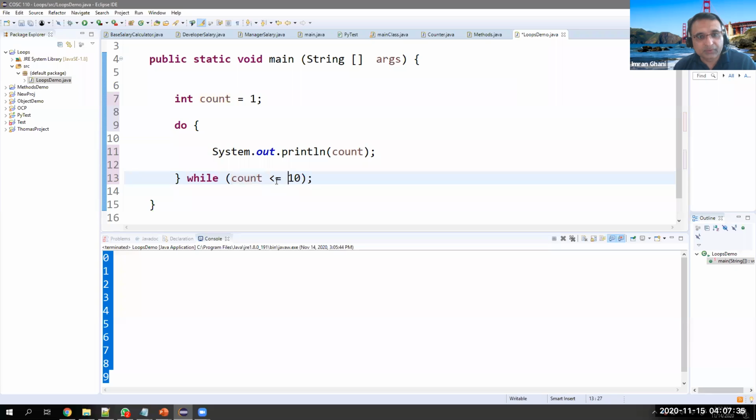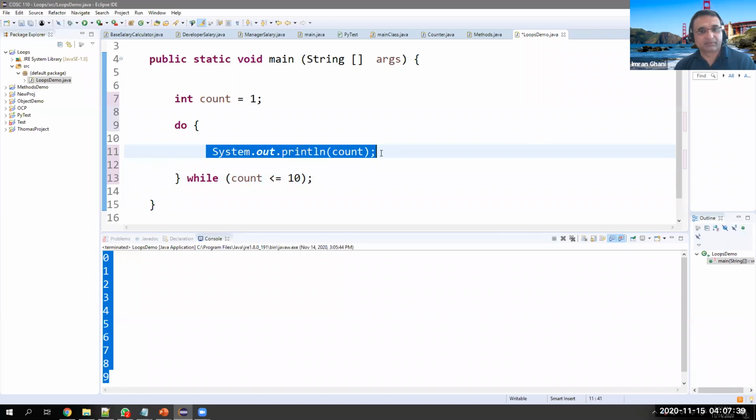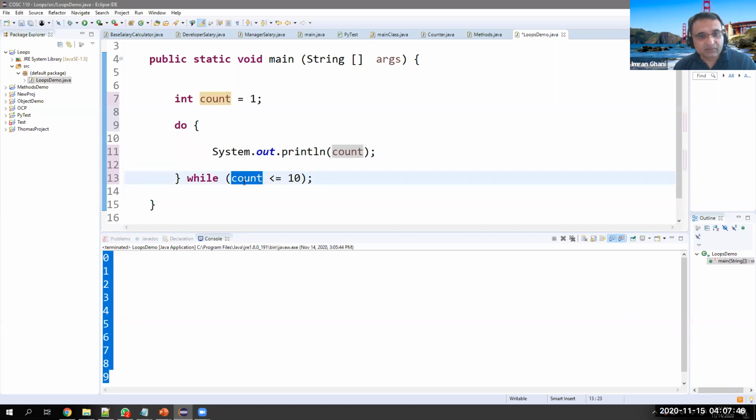Yes, true. Go back, print what? Again, 1. Okay, second time 1 will be printed. Then 1 is less than 10. Yes, go back and again print what? 1. So every time 1, 1, 1, and it will be an infinite loop.